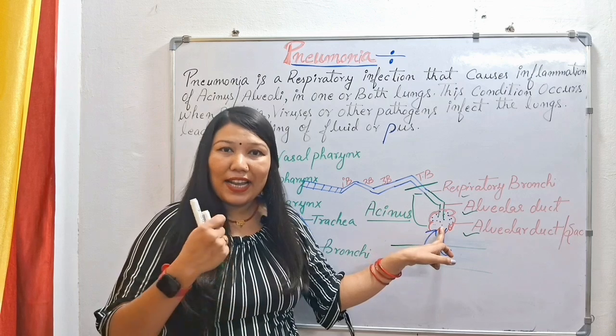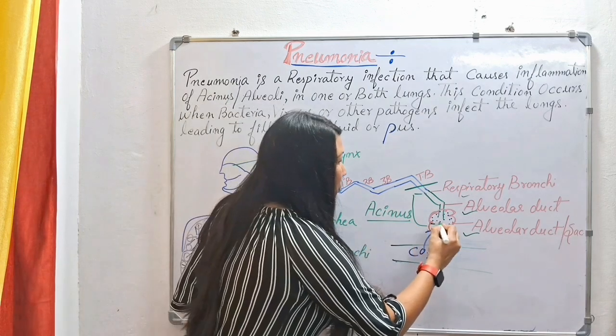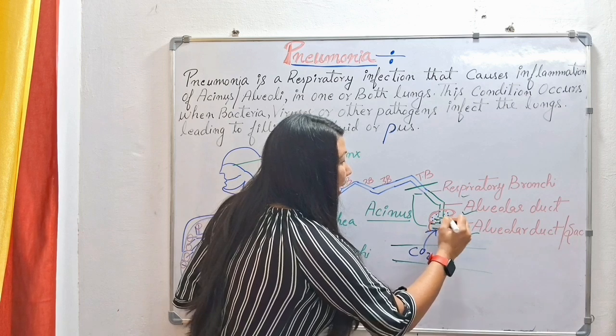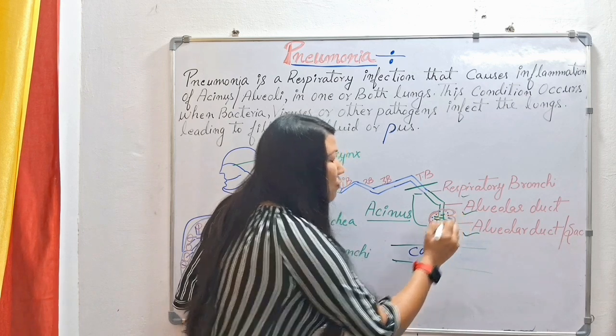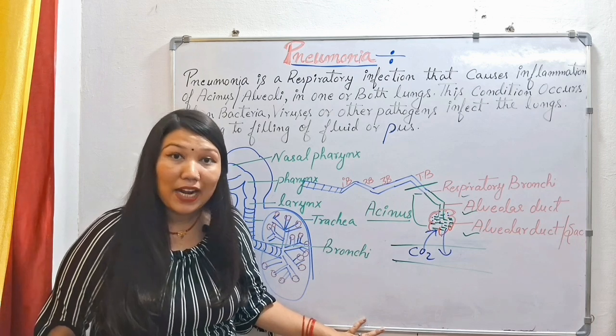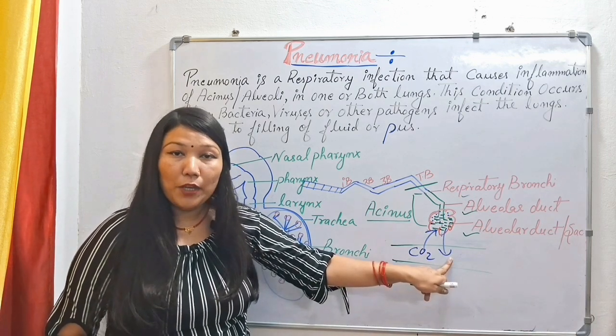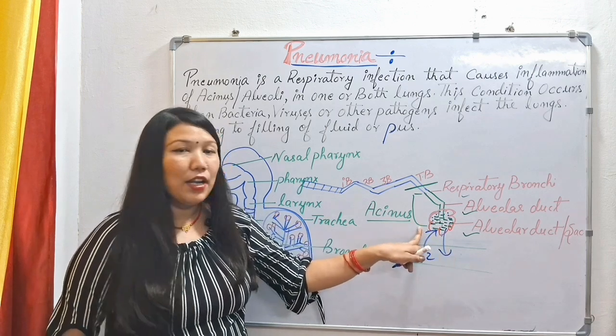Our alveoli are normally filled with gases, but due to the accumulation of fluid or pus, the gas exchange process will not happen in a proper way. The patient will suffer from hypoxemia. There will be a low level of oxygen in the blood of the patient because the alveoli are filled with pus or fluid collection.